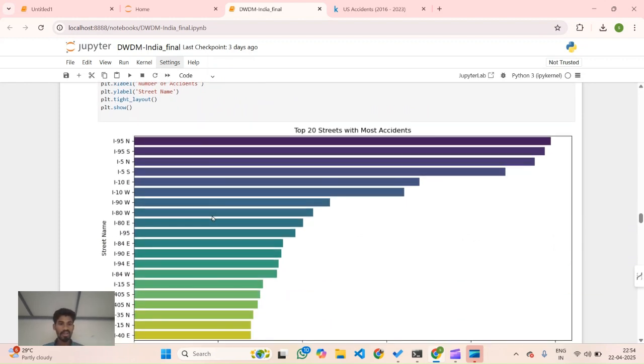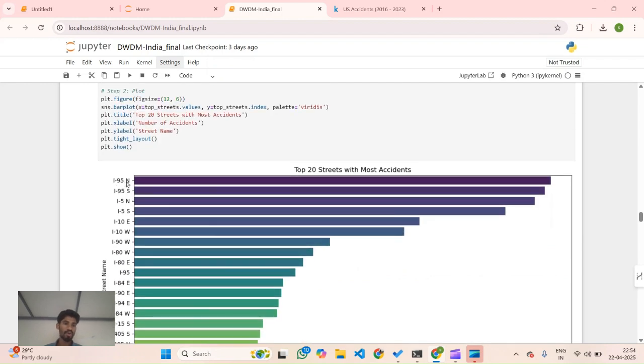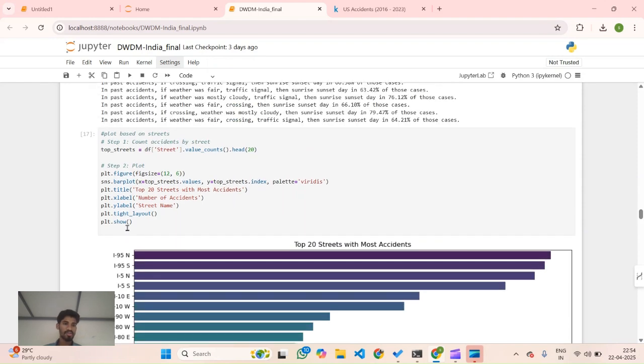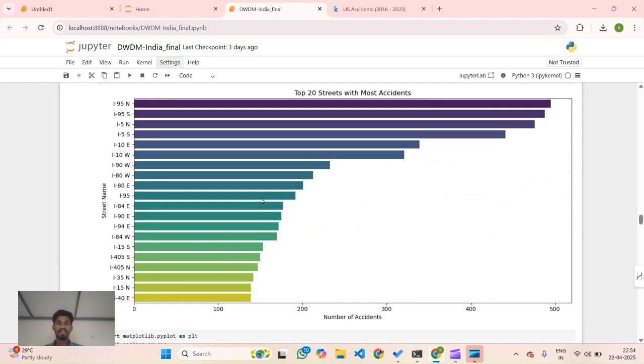See, here it listed the top 20 streets with the most accidents, like 95 North, 95 South, 5 North, South, East. Like directions also, it gave you. As it is streets, it has a lesser number of accidents when compared to the whole city or whole country, so that your number of accidents scales up to 100, 200, and 500 might be the most number of accidents.